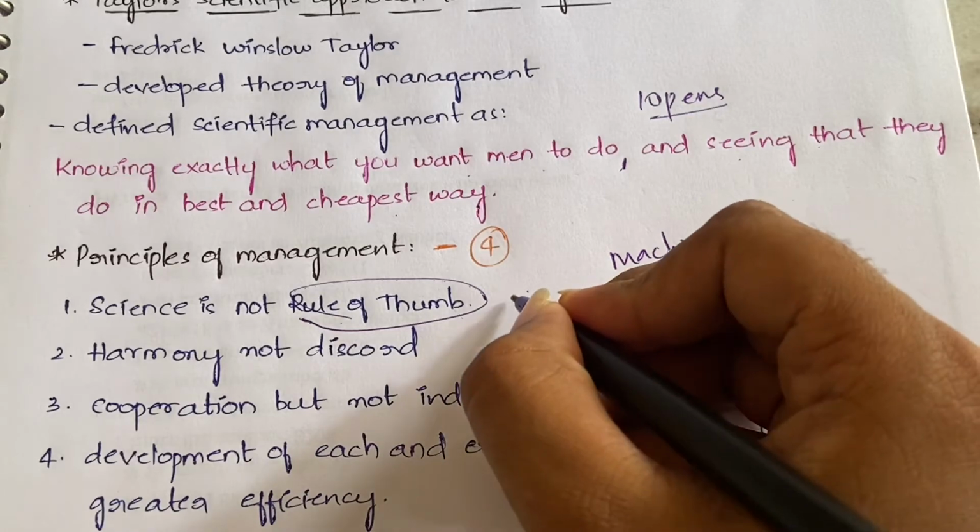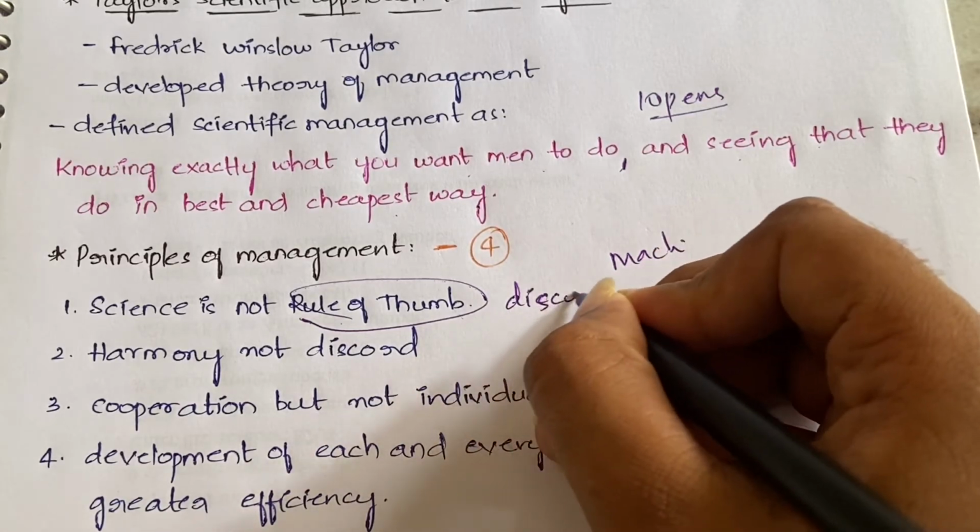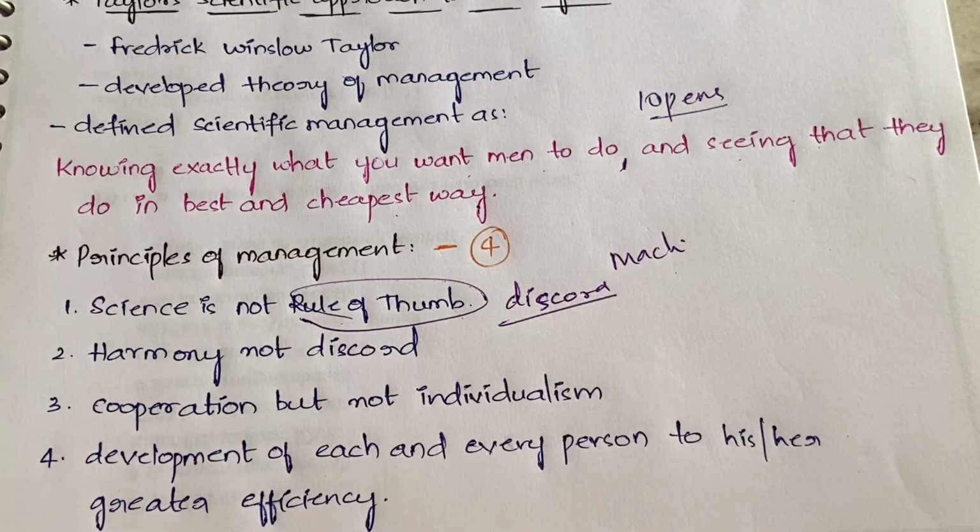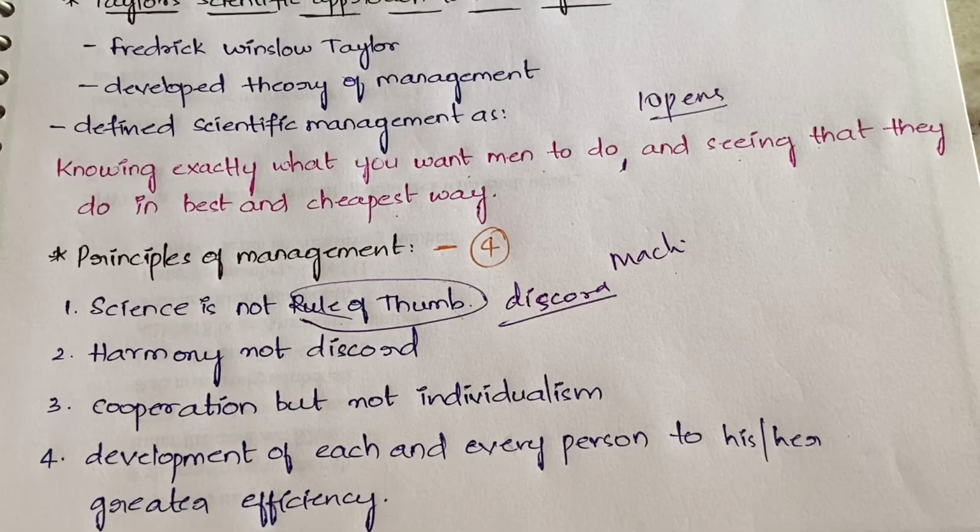So he said to discard the rule of thumb, do not use it, and he gave a scientific approach. In the scientific approach, we first investigate the traditional methods. We have to read and refer through the traditional methods, that means the olden methods, and then among all those things we have to collect the best practices.